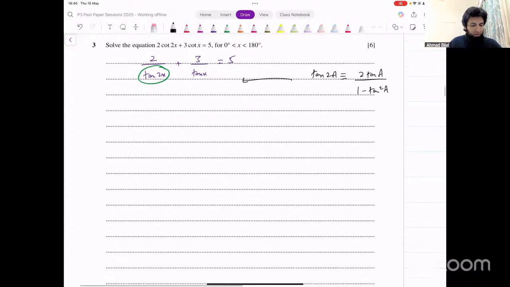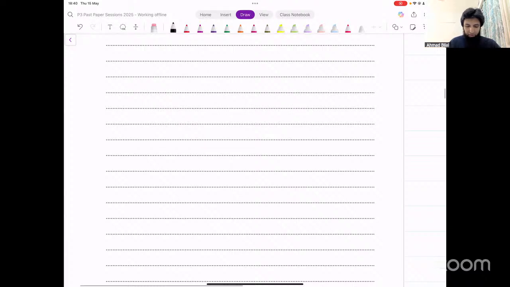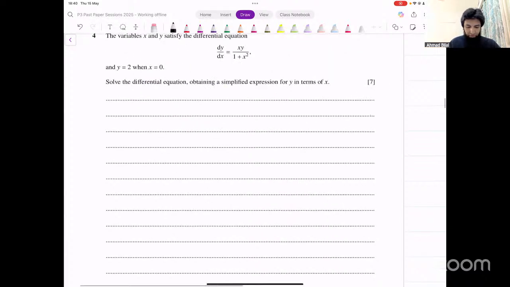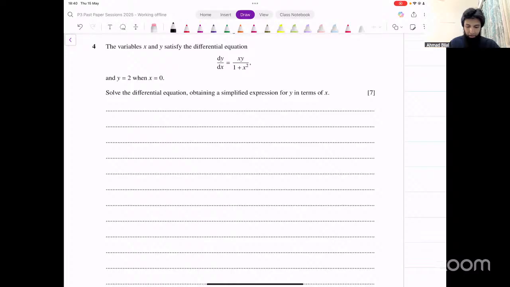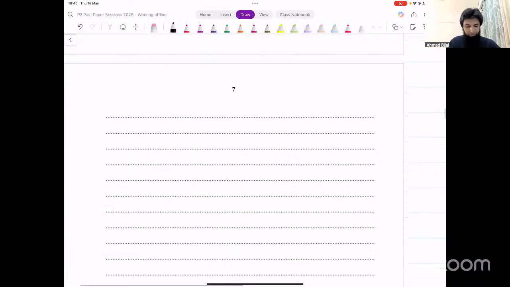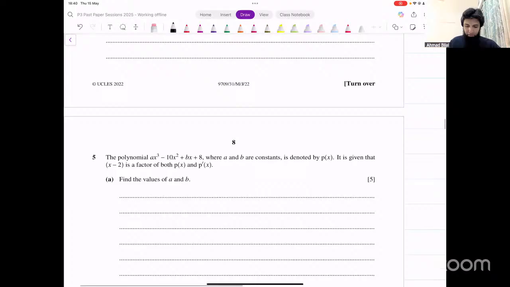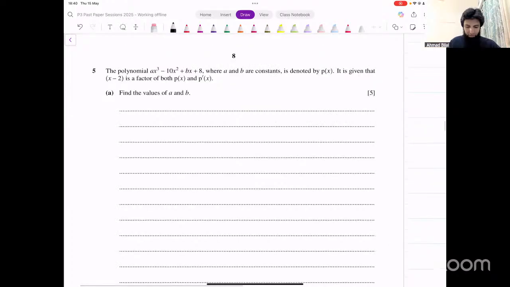Let's move on. Not a lot of people have asked about this, so if you try, you should be able to figure this out. This is the differential equation question. You separate the variables. Once you separate the variables, you apply the ln rule on both sides. In this case, on the left side, you have 1 over y. On the right side, you have x over 1 plus x square. On both sides, you can integrate using the ln rule. That's also not that complicated. Nobody's asked about this one either.